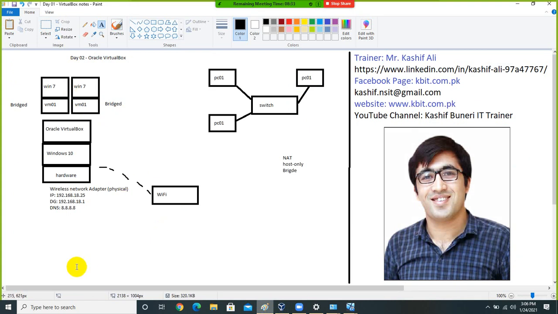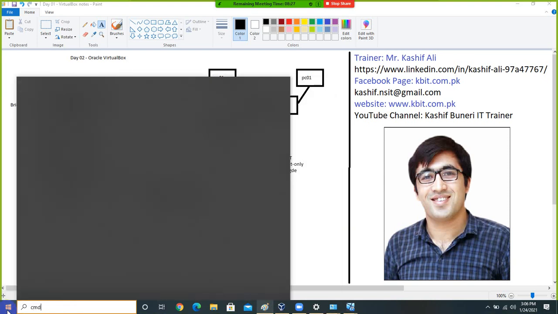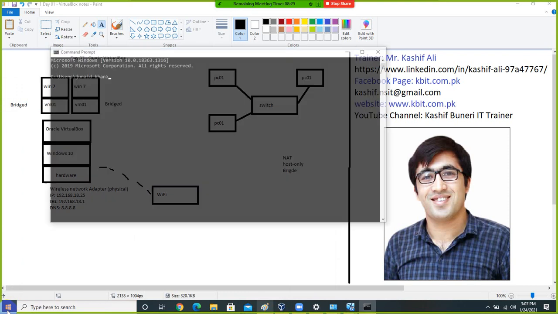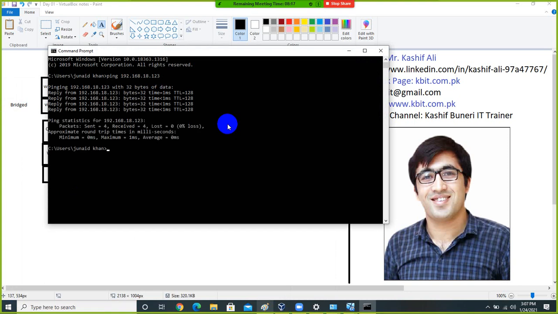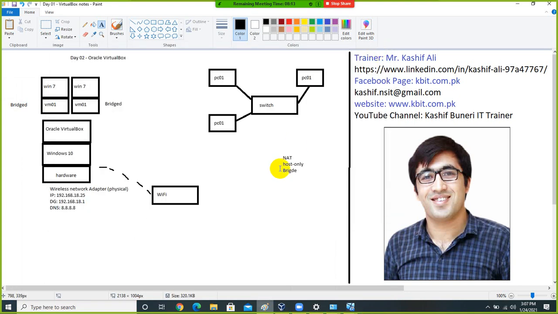Suppose this is my Windows 10 machine and I want to connect with my virtual machine. I can use this network, 123, and you can see I am able to ping the virtual machines. So that's the story of bridge. In host only, virtual machines would only be able to communicate with each other and they won't be able to communicate outside the network. In bridge option, these virtual machines will be considered a part of our physical network.